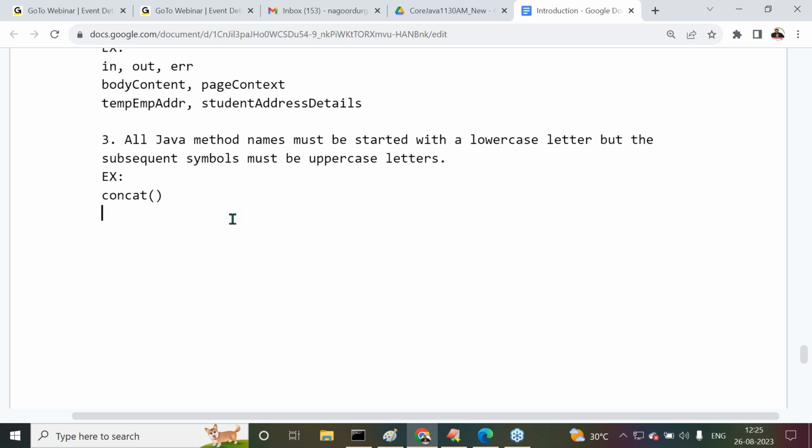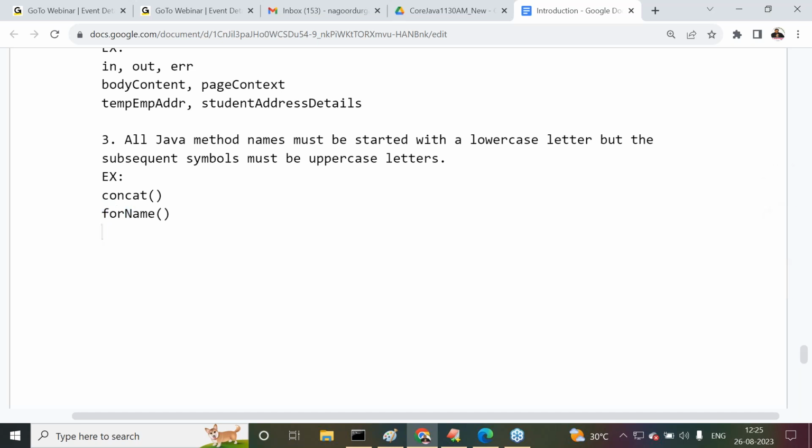concat method. concat is a predefined method where C is what there? Small. Answer my point here. Where C is what there? Small. concat, C is small. forName method, where for and Name, two things are available. forName, here F is small and N is what there?